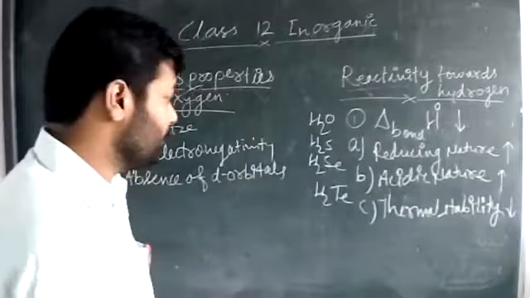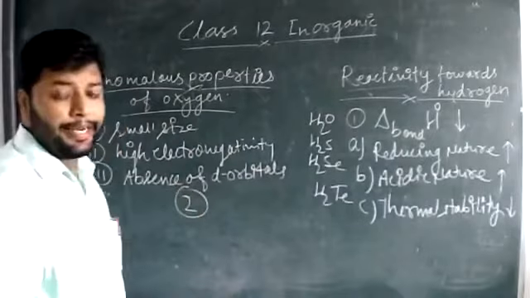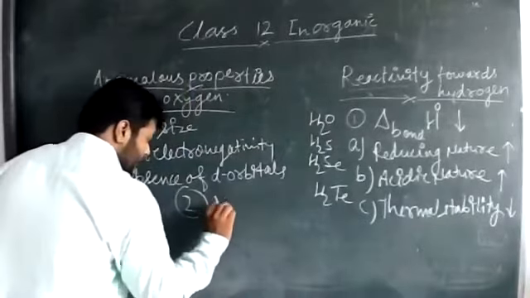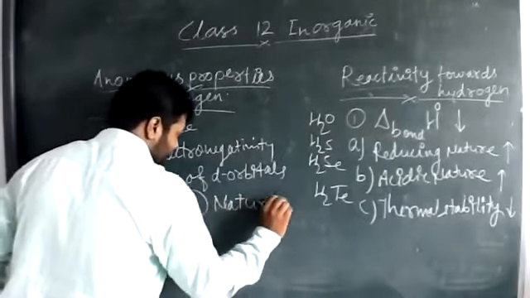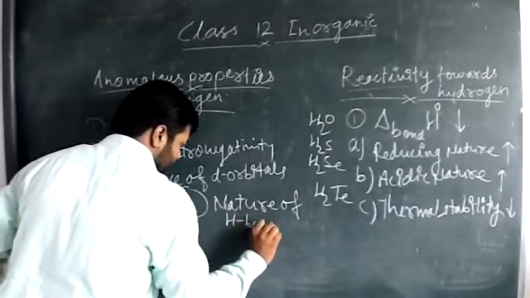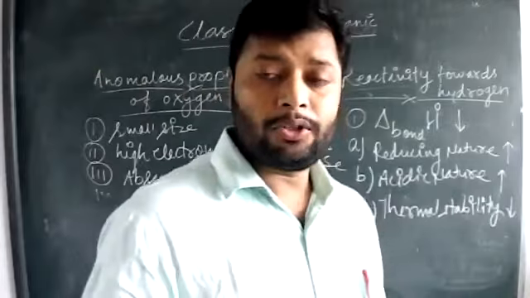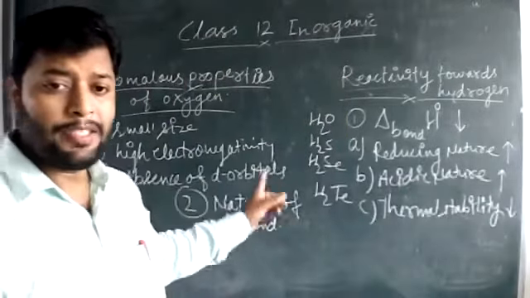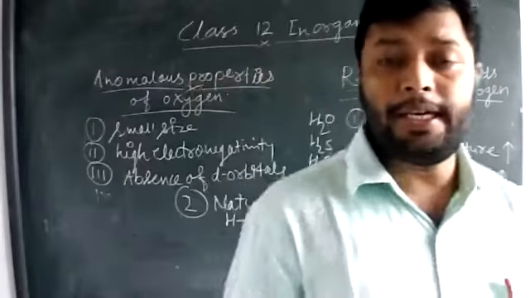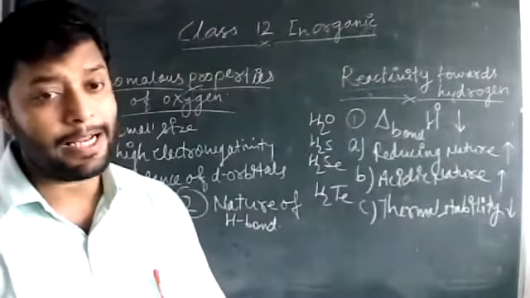Now, the second property is called the nature of hydrogen bond. Hydrogen bond tendency depends upon high electronegativity and charge density, that is, upon small size.